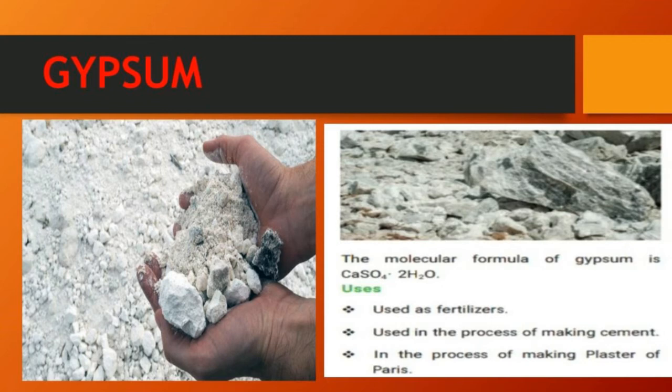The molecular formula for gypsum is CaSO4·2H2O. That means calcium sulfate CaSO4 plus water molecules. The uses of gypsum: it is used as a fertilizer, it is used for making cement, and it is also used for the making of plaster of Paris.